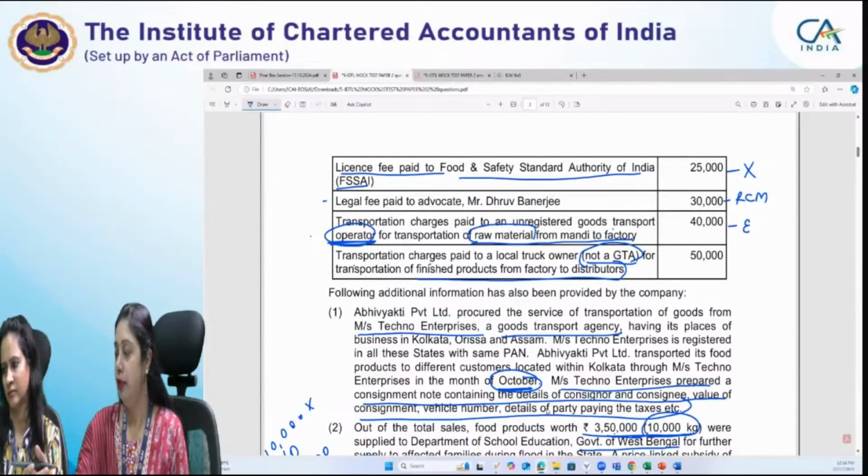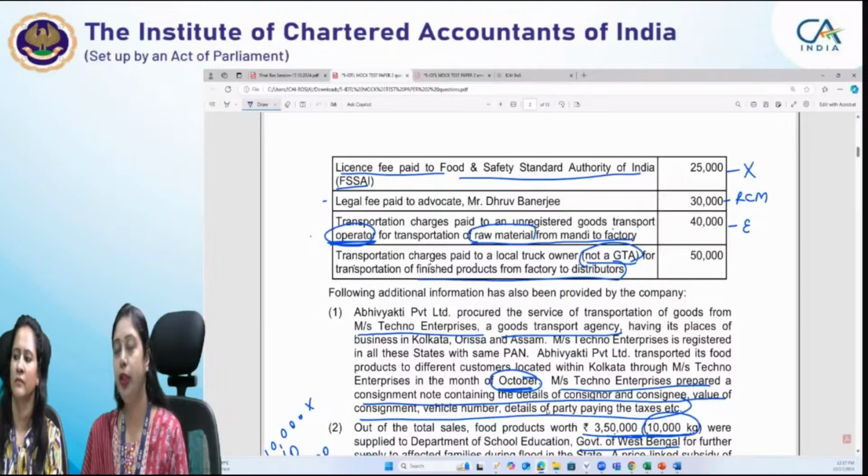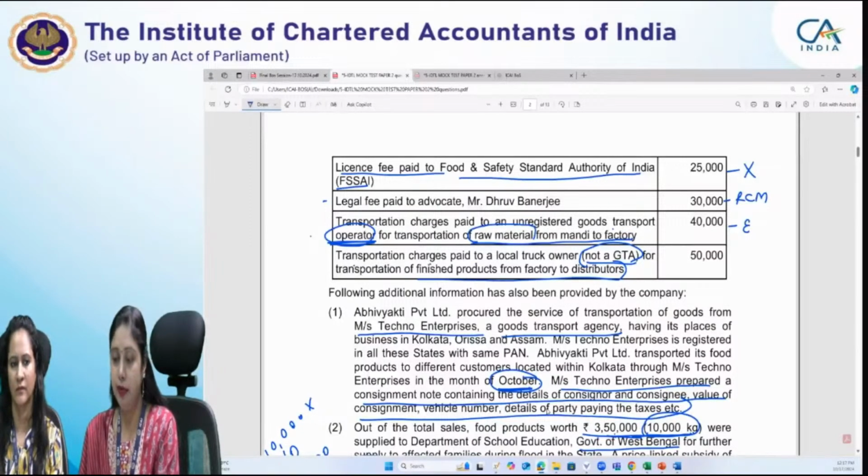In fact, Vani has correctly pointed out that the RCM is applicable here. And Pradeep is saying if it is a business entity and last year's turnover exceeds the threshold limit for registration, then this is the reason why RCM is applicable. Exempt, local truck owner, not a GTA. Very well pointed out, Raj.